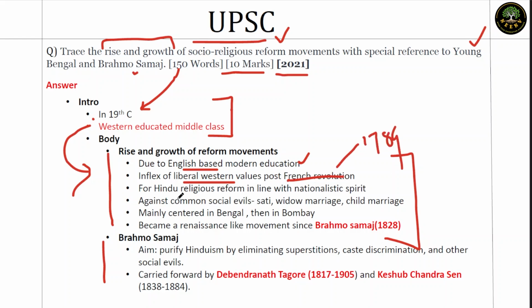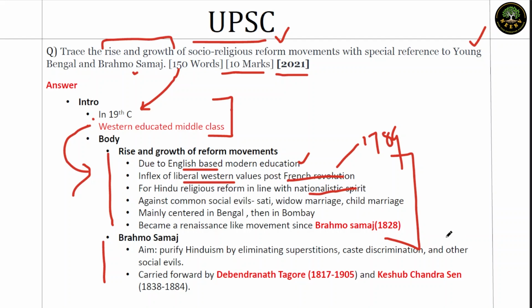Then, for Hindu religious reform in line with nationalistic spirit. So you take the case of Debendranath Tagore, or you take the case of people like Dayanand Saraswati. I'm sorry, not Rabindranath Tagore, Debendranath Tagore. So when you take people like that, their idea is to reform the religion. Some movements are revivalist as well, and it is in line with the nationalistic spirit. So nationalism is also working as an evolutionary spirit when it comes to movements like this.